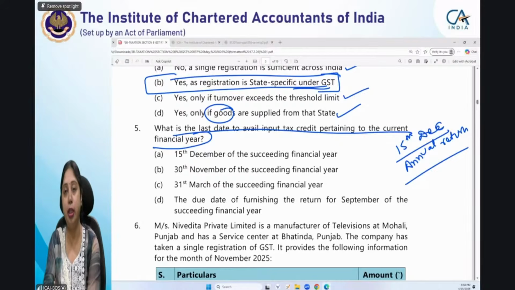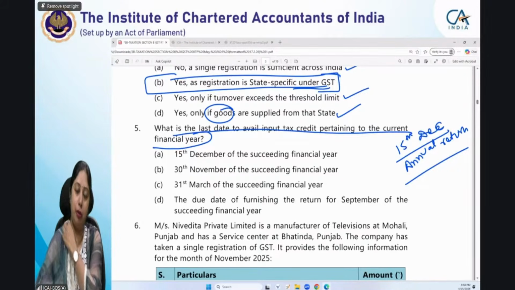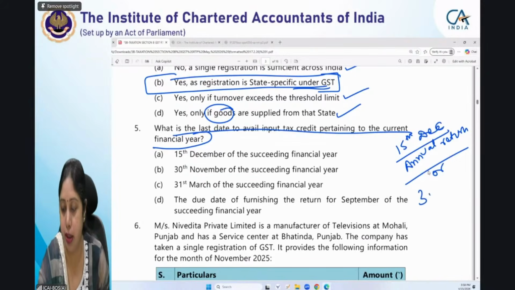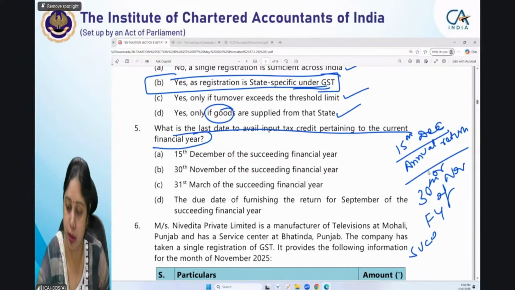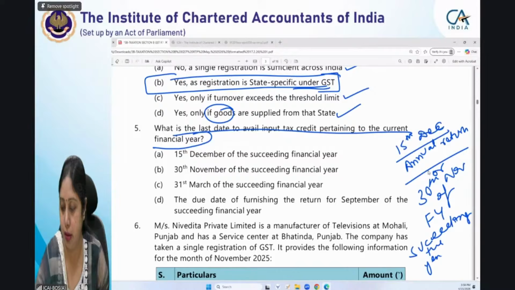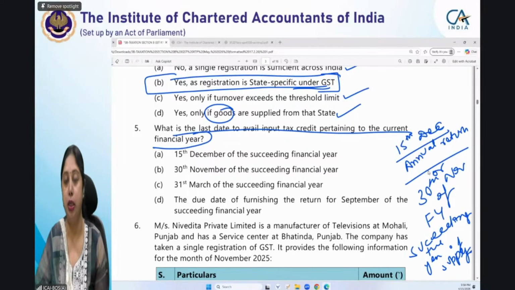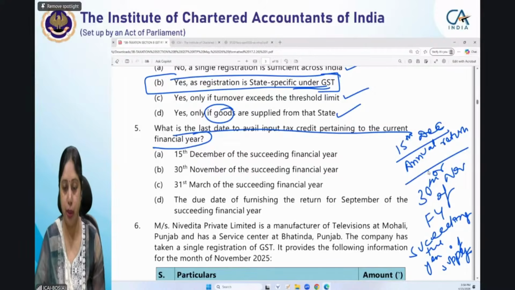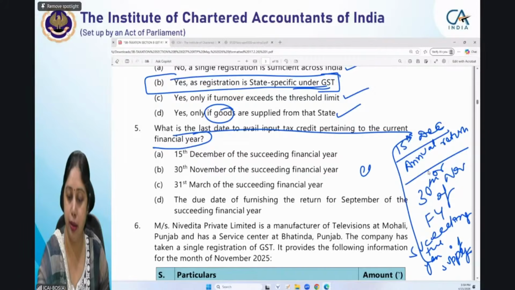And in fact, had it been the due date of filing return, then also it would have been 30th November in our case. But anyhow, we should know the correct thing. It is the date of filing of annual return or 30th November, whichever is earlier. 30th November of the financial year succeeding the year of supply. That is, the 30th November of the financial year succeeding the year in which you made the supply, or the day on which you actually filed the annual return, whichever is earlier.